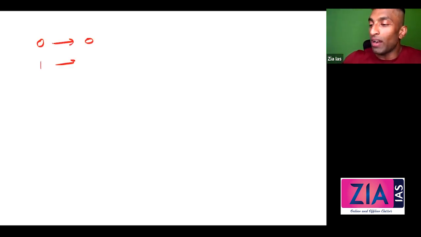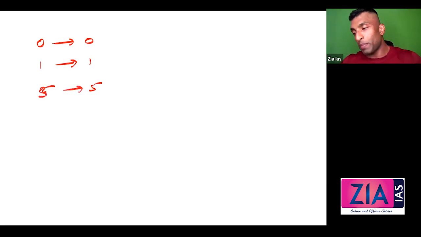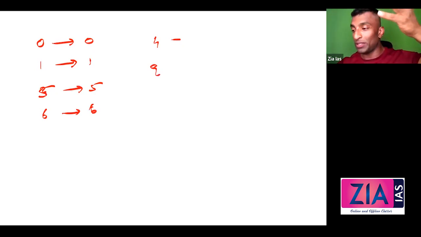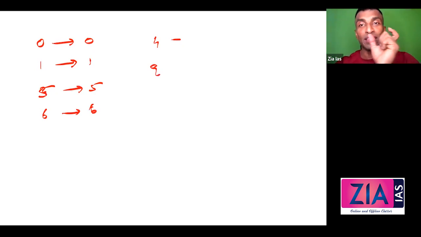Okay. So I hope that is clear. Now I'll repeat once more. 0 always ends in 0. 1 ends in 1. 5 ends in 5, whatever be the power. 6 ends in 6. Now comes 4 and 9. 4, only 2 possibilities. That is 4 raised to 1, 4 raised to 2. So if the power is odd, no confusion, 4 raised to 1, 4. Power is even, 4 raised to 2, 6. That's it. So it is 4 and 6.